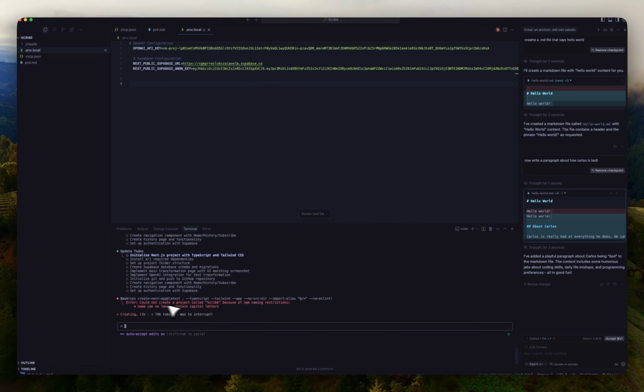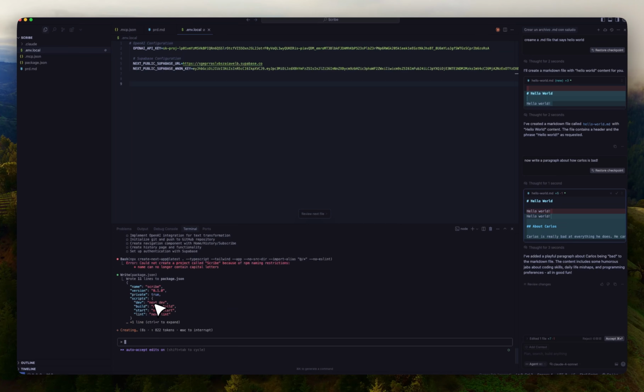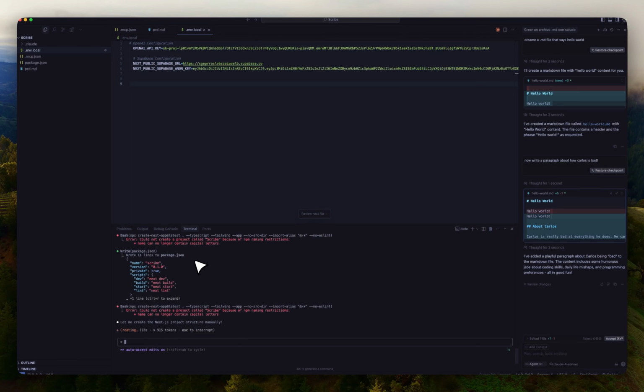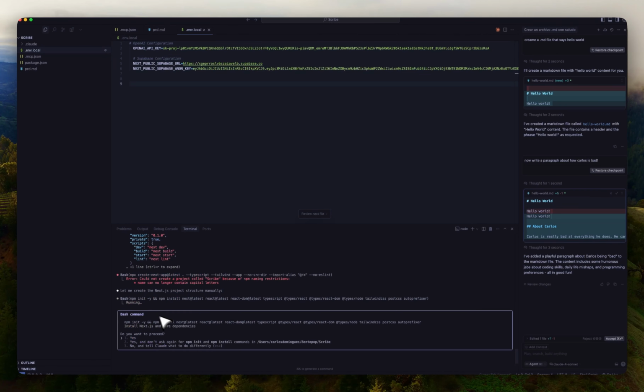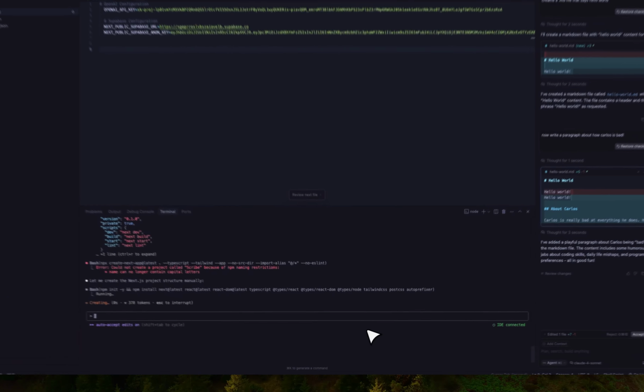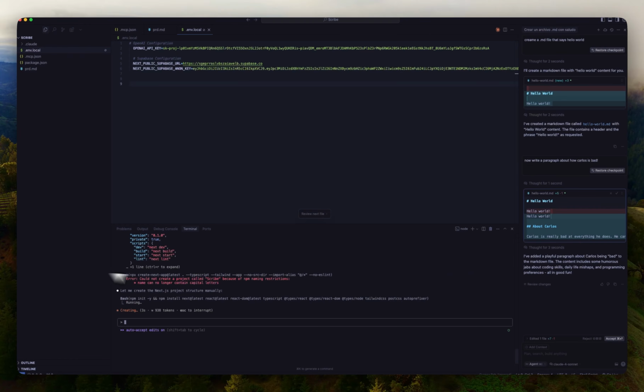You're going to see it's going to have a couple of errors. The cool part about this is that it's going to be able to fix its own errors as it goes. And now it's going to start creating the package.json and create all of the code on its own. So I'm just going to let this run and accept everything that it tells me that it wants to do. And then I'm going to get back once this is done.